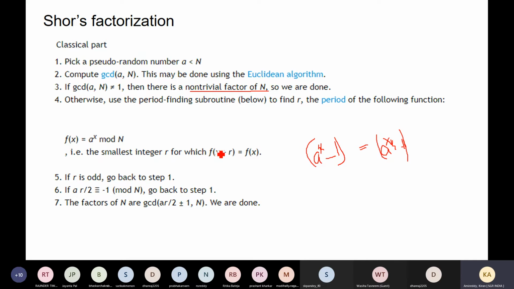That is a simple factorization, and it is not that great a thing. Then we go to the next step.